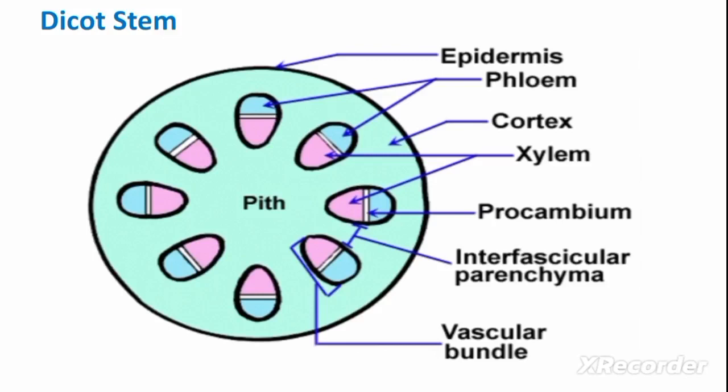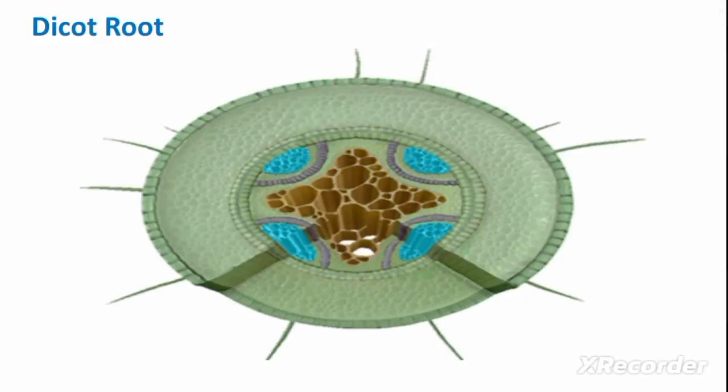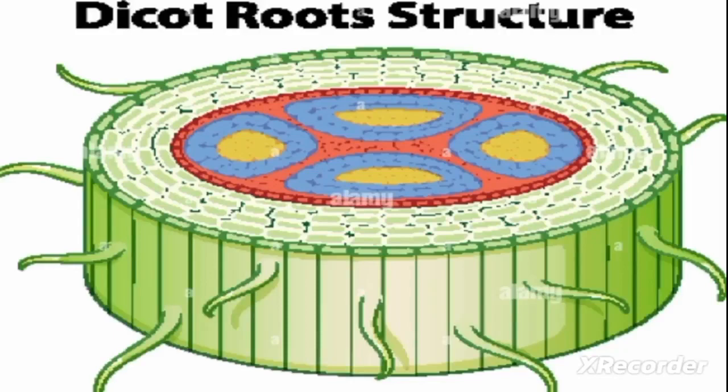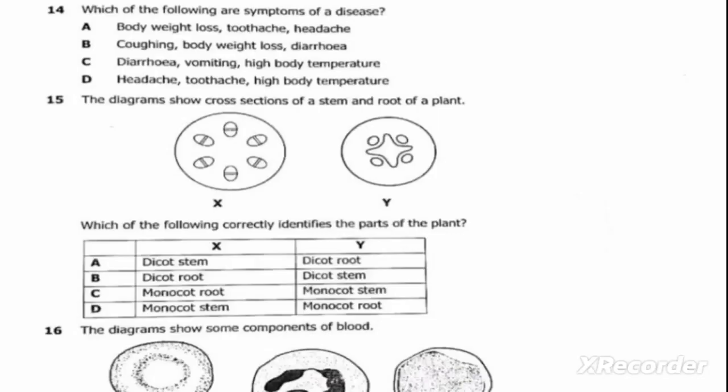We are having the sample of dicot stem. We are also having the sample of dicot root here. So therefore, our correct answer is A. X is a dicot stem, then Y is a dicot root.